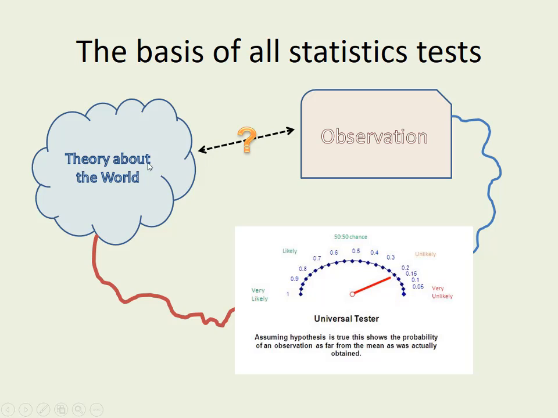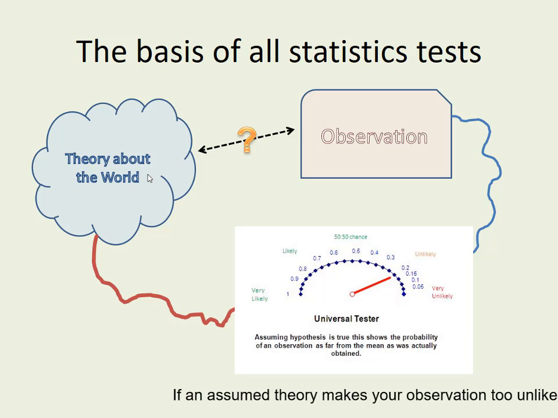You hold on to your theory until you see something which, if your theory is true, is very unlikely. So what you need is some way of telling how unlikely your theory is, which is whether the test, how unlikely the observation is, which is where the tester comes in. The tester tells you, if your theory is true, what's the chance of seeing that thing? And when the chance of seeing that thing becomes very, very small, you think either your eyes are tricking you or it's time that your theory got jettisoned.